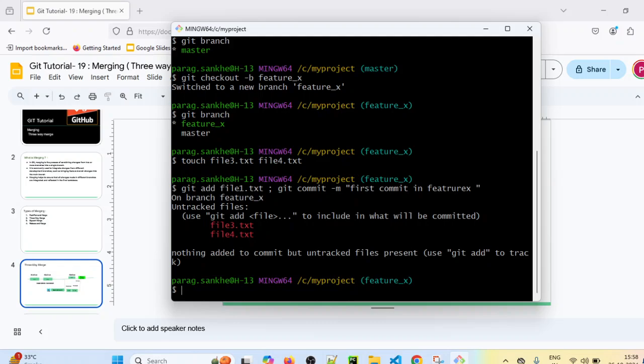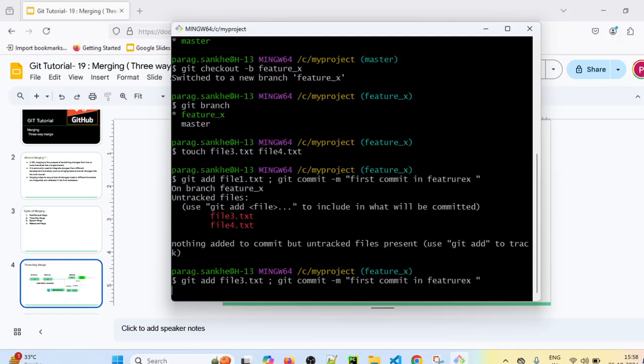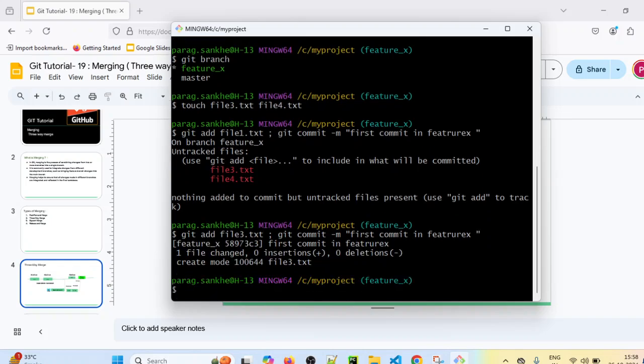So there is some small mistake. We are again trying to add file1.txt, but we will have to perform git add file3.txt and then first commit in feature X branch. Now let's execute this one. So now we have added and committed file 3 into feature X branch.